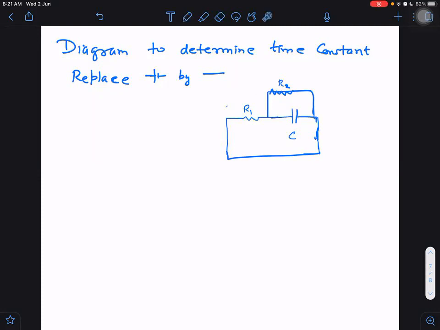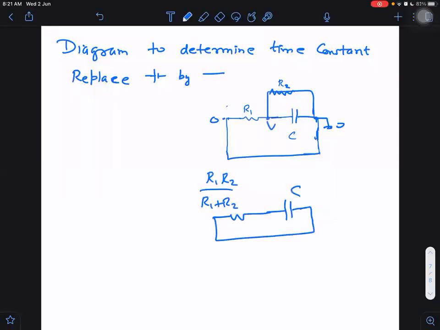Now, what about R1, R2? Are these in series? Parallel. These are in parallel. You can tell parallel, why? Because one side is 0, the other side is V, and this side is also 0, from here to here, same. And this is V. This is in parallel with that, so I can write it as R1 R2 upon R1 plus R2. The equivalent diagram will be this, in series with C, and then this whole will be a closed loop.